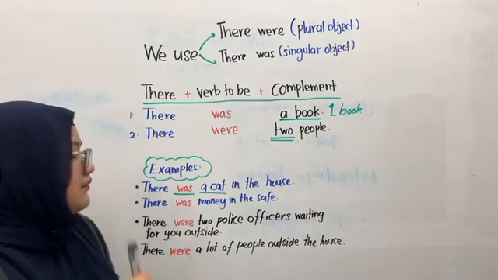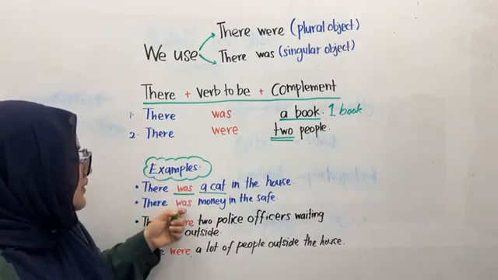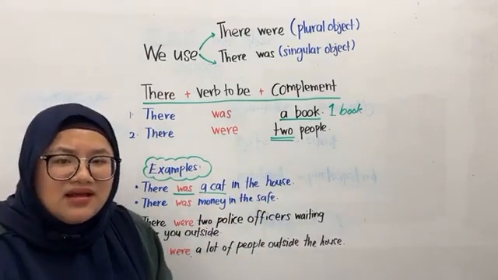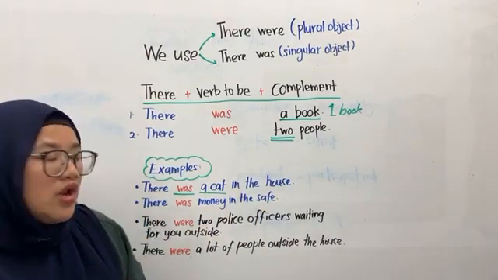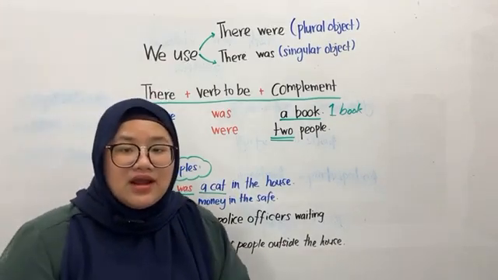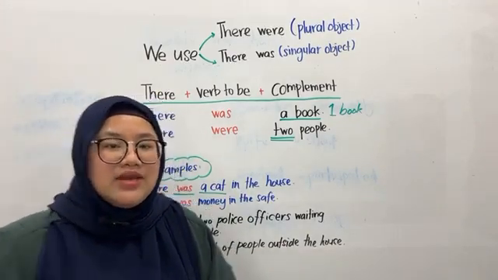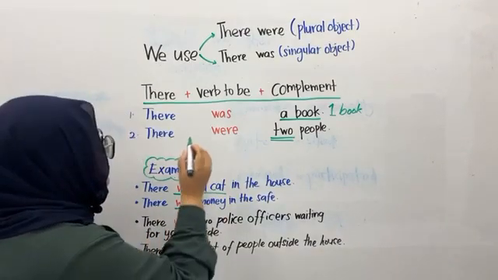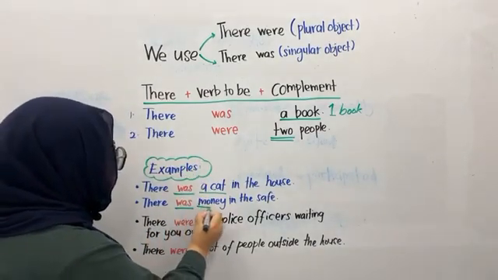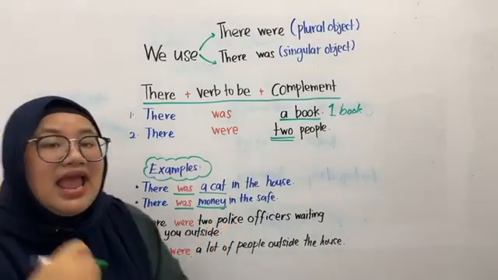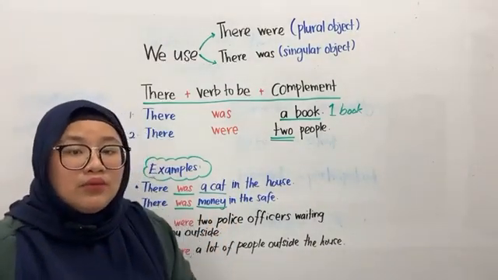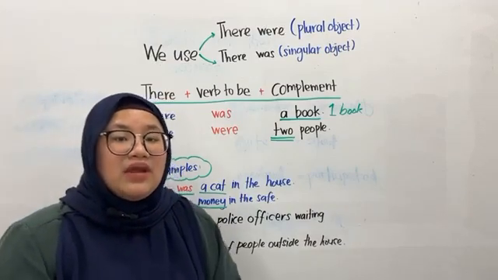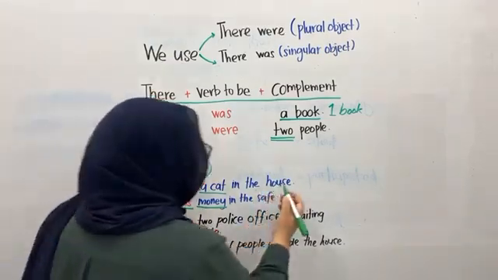The second one, there was money in the safe. Teacher, money is a lot, right? Usually students will ask me that kind of question. So let me restate here. Was is the verb to be. Money doesn't represent any amount, except when we write down the amount.